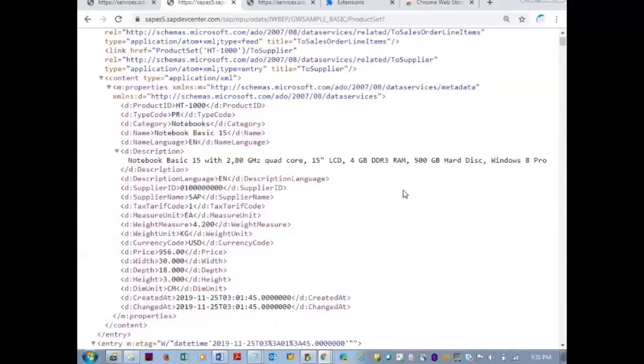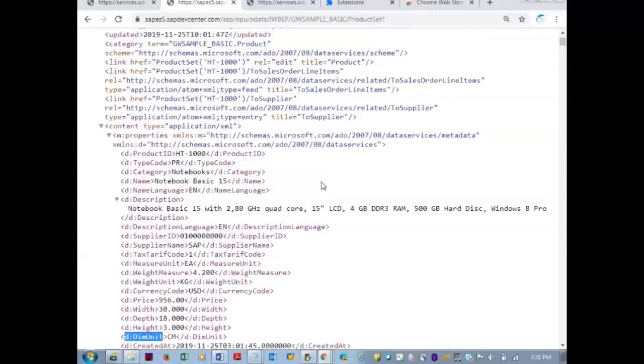For the Northwind, use the Chrome browser extension for JSON viewer to view the data properly so that you can understand it. For the SAP services, it's not required. You can directly issue the product set question mark and you can see the properties of this entity set. It contains product ID, type code, category, name, language. Lots of things are there you can work on. So we have a lot of mock data or test data to work on.